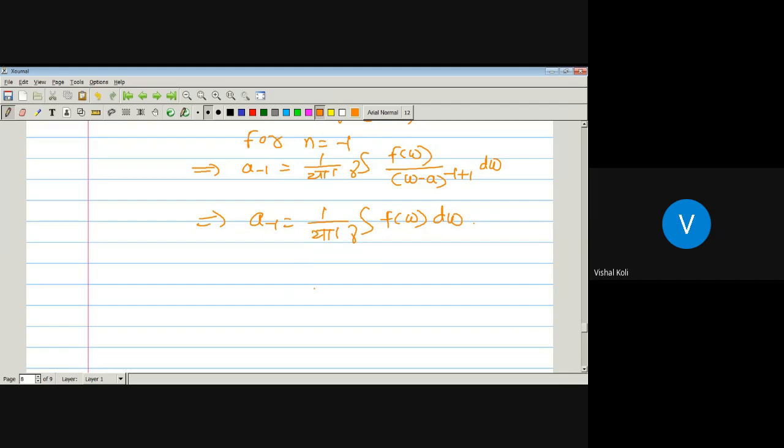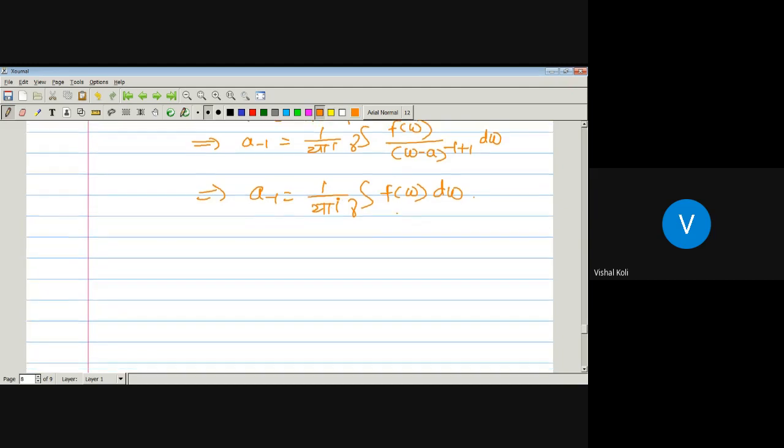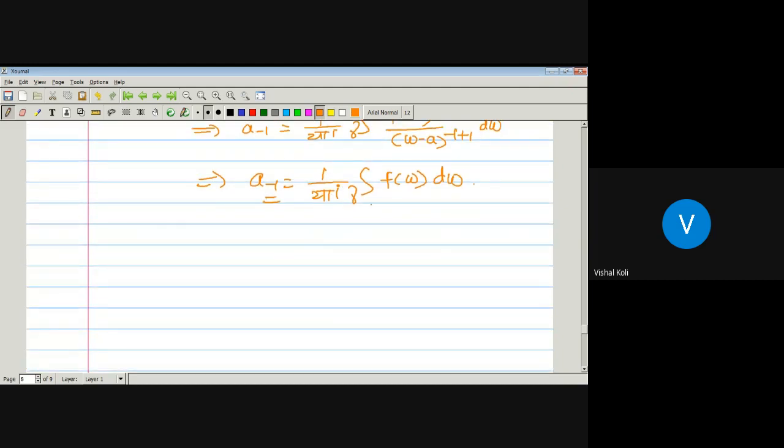So a of minus 1 is nothing but 1 upon 2 pi i integral over the curve gamma f of w dw, and this coefficient a of minus 1 is nothing but the residue of a function f at a point z equal to a. That is, if we have to find the residue of a function f at a point z equal to a, then we just have to find the coefficient of 1 upon z minus a, since a of minus 1 is the coefficient of 1 upon z minus a.